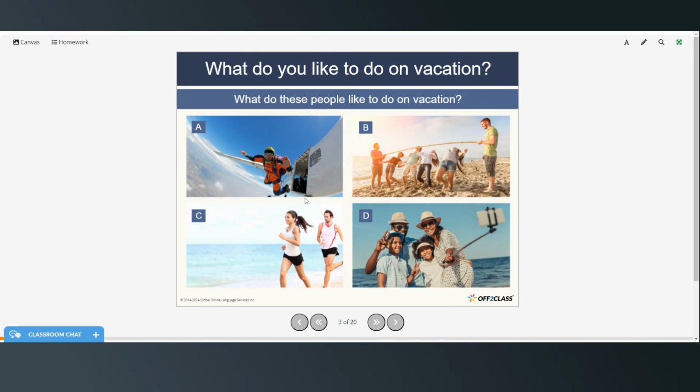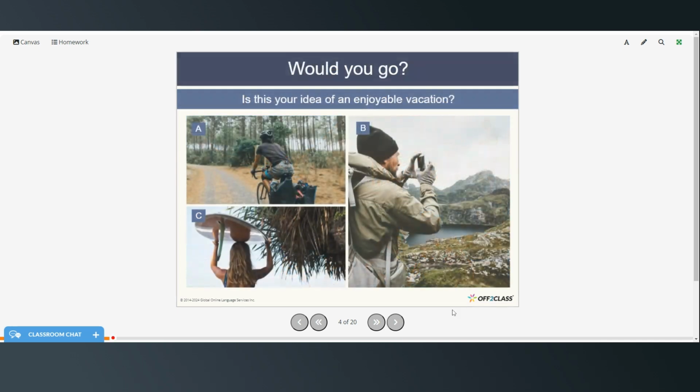Here we have a person, looks like he's skydiving. This is a group of young people playing some games on the beach. This couple is running on the beach, and this family is taking a selfie by the ocean. And then look at these pictures and ask yourself, is this your idea of an enjoyable vacation? This person is cycling. Another person looks like they're hiking in the mountains and taking photographs. And this person is getting ready to go surfing.